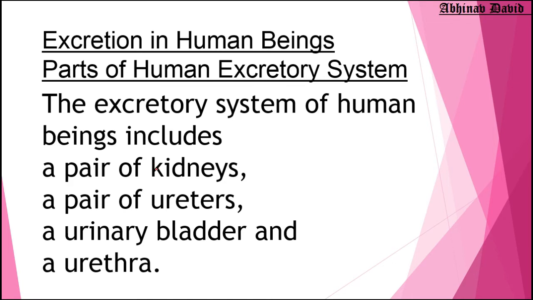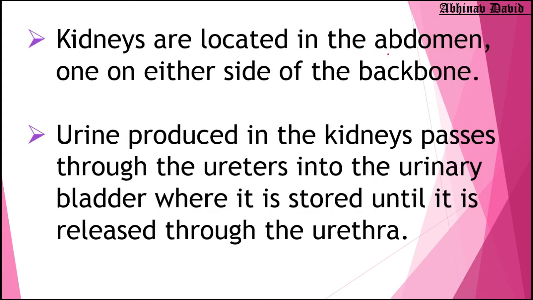Now, as I have already mentioned, the parts are there: a pair of kidneys, ureter, urinary bladder, and urethra. So these are the different parts, and where they are located and what their functions are, we have already discussed. Okay, so kidneys are located on the abdomen on either side of the backbone, lower back of the abdomen. Okay, urine produced in the kidneys passes through the ureter, and from the ureter it passes to the urinary bladder.